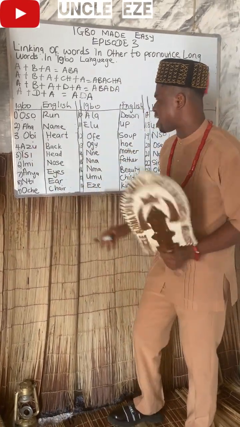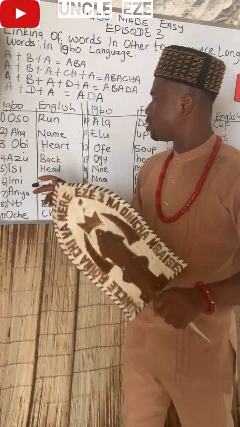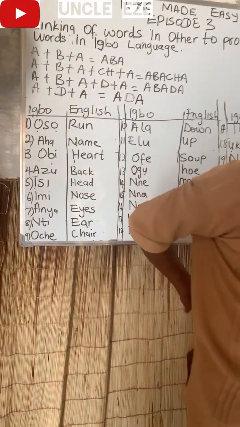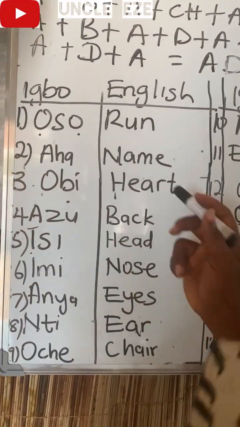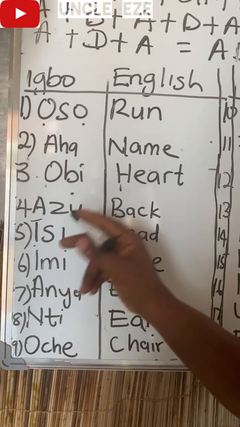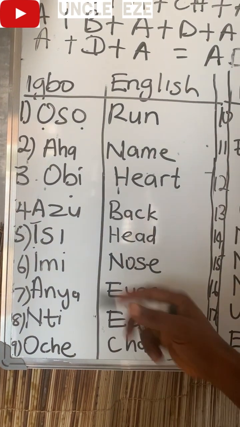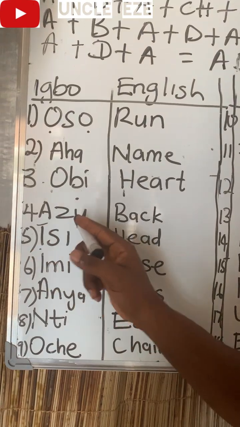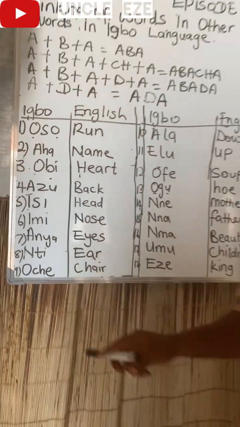Look at the 4. A-Z-U. We have Azu, back. Yes, you can say Azu, that is fish. But here we are talking about Azu, back. It's the same spelling with Azu, fish. But here we're talking about Azu, back.